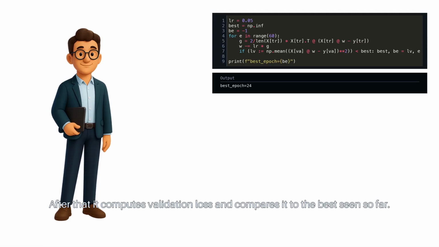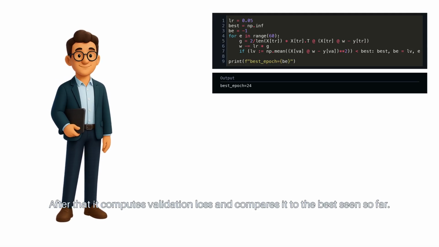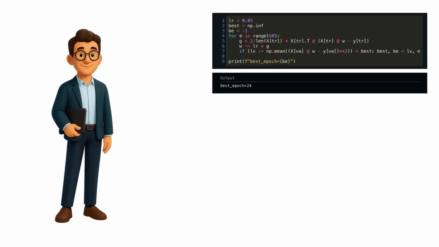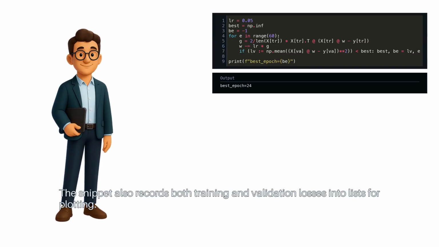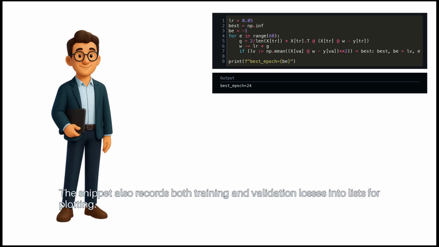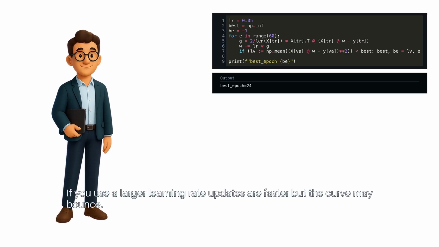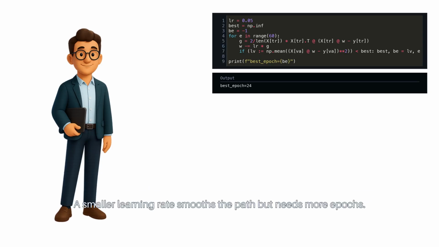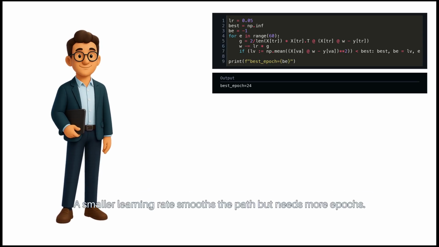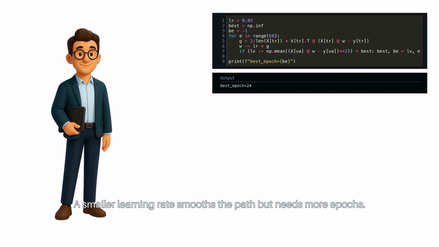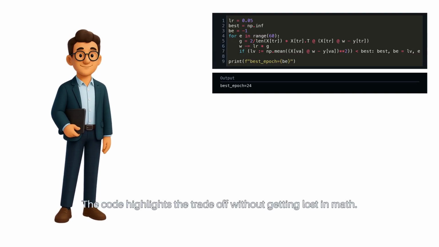After that, it computes validation loss and compares it to the best seen so far. The snippet also records both training and validation losses into lists for plotting. If you use a larger learning rate, updates are faster, but the curve may bounce. A smaller learning rate smooths the path but needs more epochs. The code highlights the trade-off without getting lost in math.